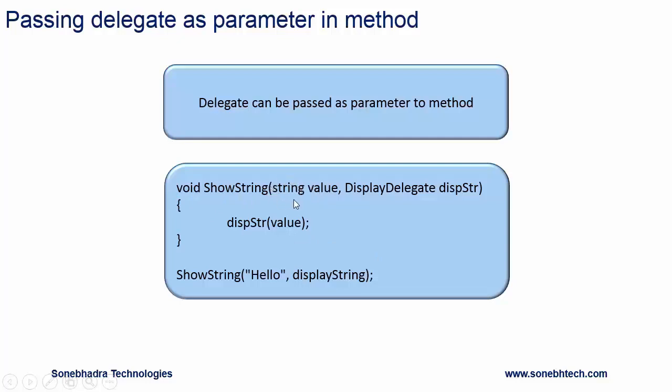The type of first parameter is string and the type of second parameter is delegate display delegate. So here we are using the display delegate reference dispstr for invoking the method, and here we are passing the parameter string value. So in turn it will invoke the method which is encapsulated in the delegate object display string. Okay, we will see how this is implemented in C# source.